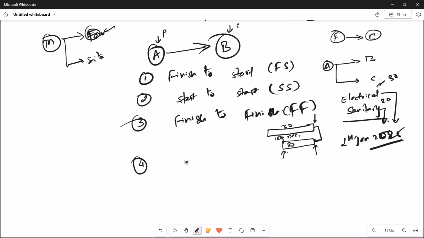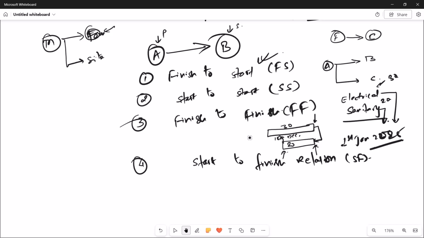The final relationship is the start to finish relationship, and we write it with SF. Among all these four relationships, the most widely used is FS. Then SS and FF are seldom used, and this is barely used.